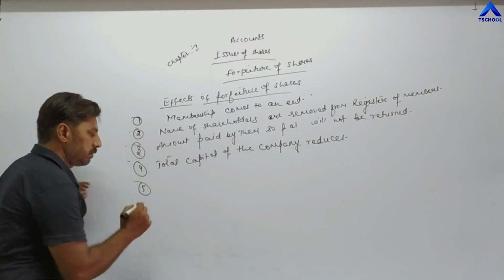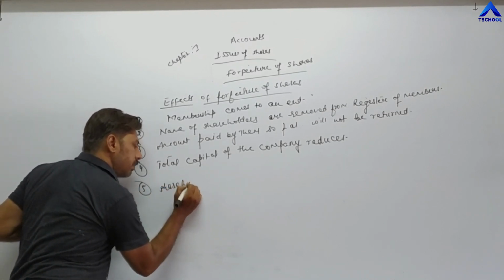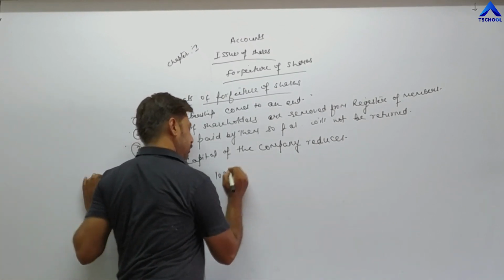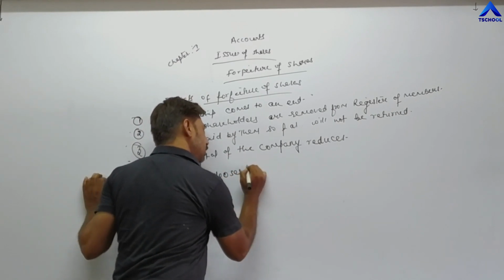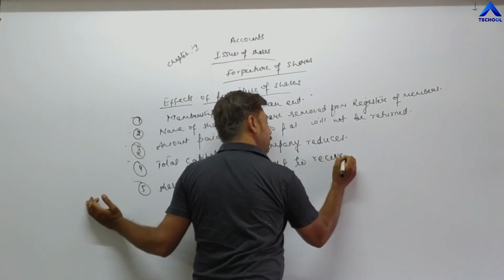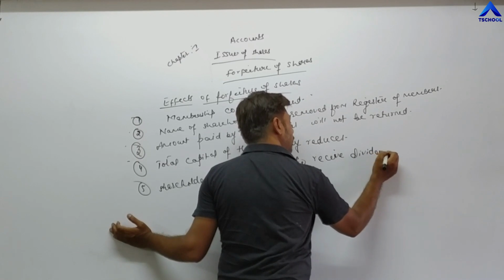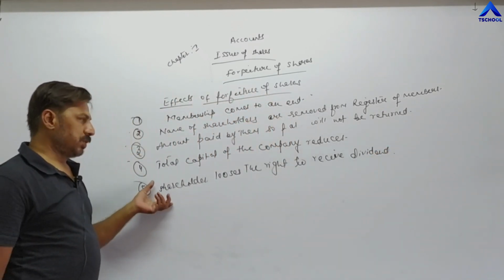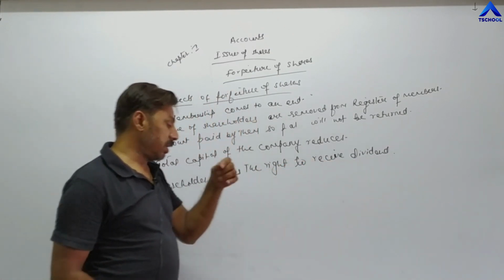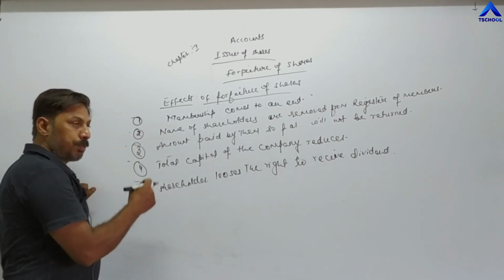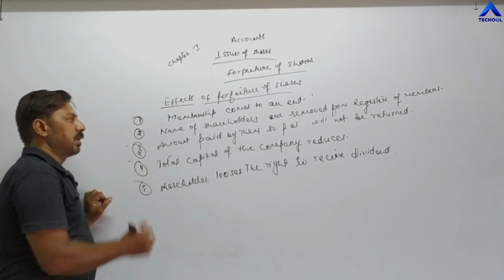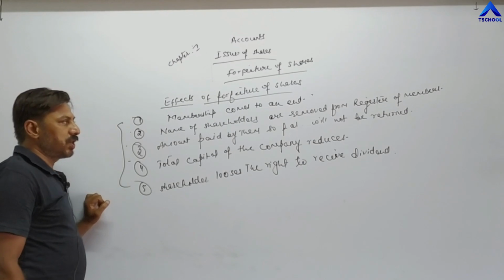Fifth, the shareholder loses the right to receive dividend. Shareholders whose shares have been forfeited lose not only the right to receive dividend, but also the right to receive bonus shares, right shares, the right to participate in meetings, and the right to cast vote. So all these rights they lose as a shareholder. These are the effects of forfeiture of shares.